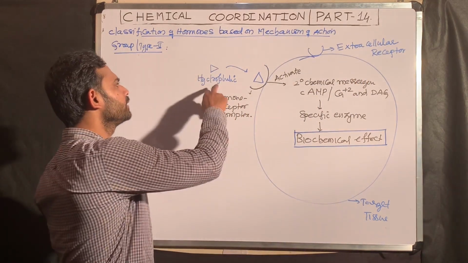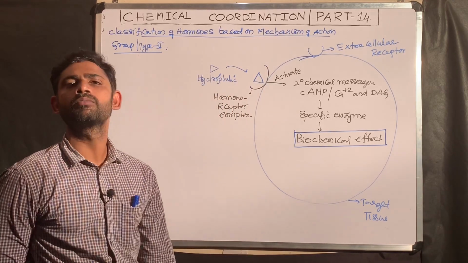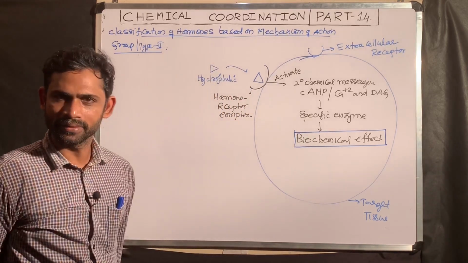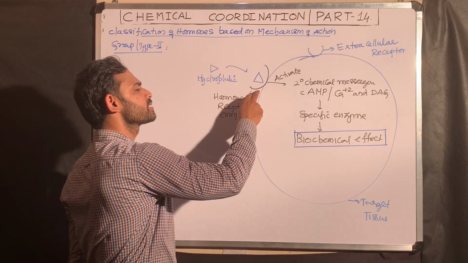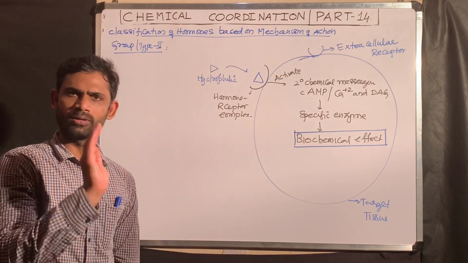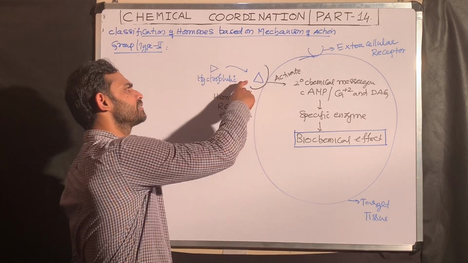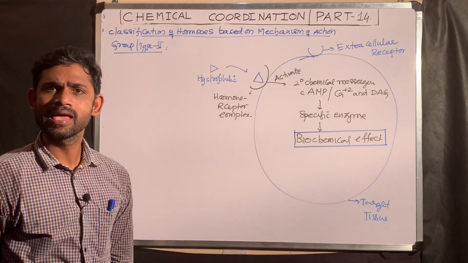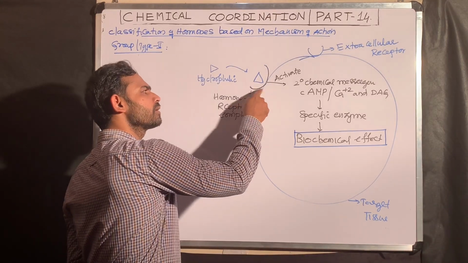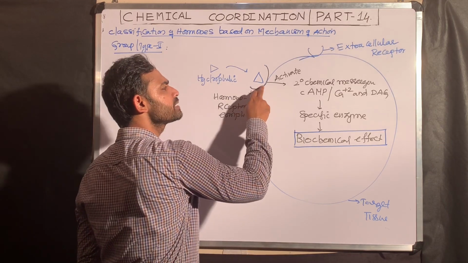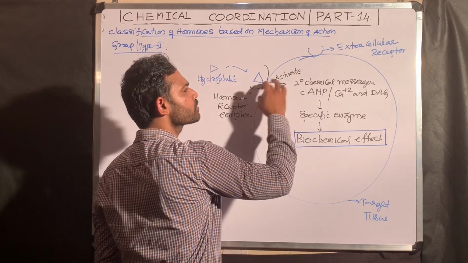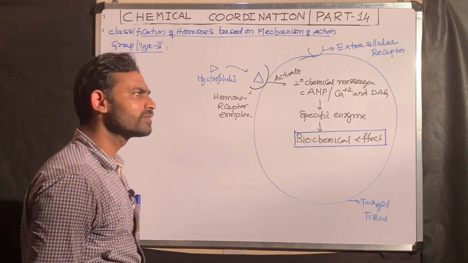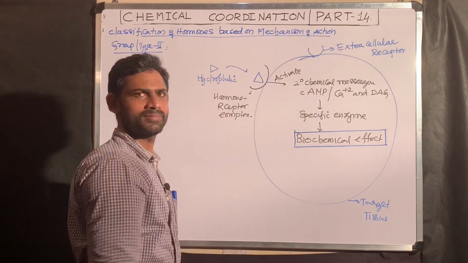So hydrophilic hormones combine only with extracellular receptors. Why? Because they cannot cross the plasma membrane. So the hormone-receptor complex is formed outside only. But this messenger, this hormone, carries the information on how it will activate the enzyme within the cell. That is why, once the hormone-receptor complex is formed, it activates or stimulates an intracellular secondary chemical messenger in the cytoplasm. So the same information the hormone is giving goes to the secondary chemical messenger.